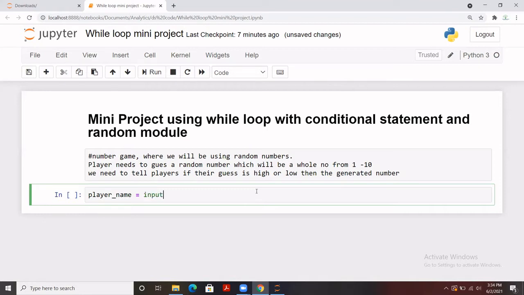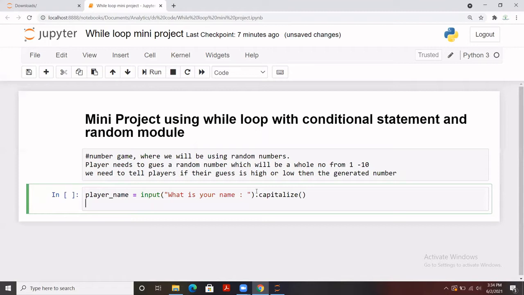Using the input function, we are going to get this entry: what is your name? And we are going to use the capitalize function to make it look better. Then we are going to print their name with a message, something like this.